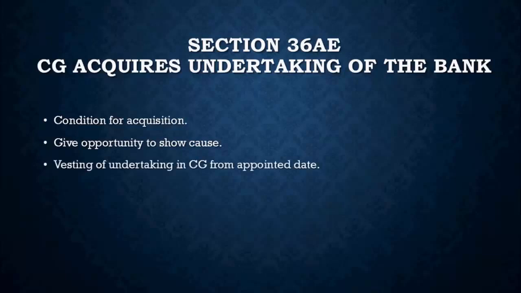And then once the central government decides to take over the entire undertaking of the bank, then all the assets and liabilities would vest in the central government from the appointed date, right? And this appointed date will be decided by the central government, because when they are acquiring the undertaking, they'll send them a notice, okay, we'll be acquiring the undertaking. So with that, they will also give them the appointed date from which they will be acquiring the undertaking. So from that particular date, all the assets and all the liabilities will vest in the central government, right?